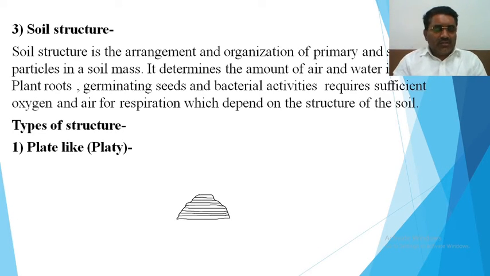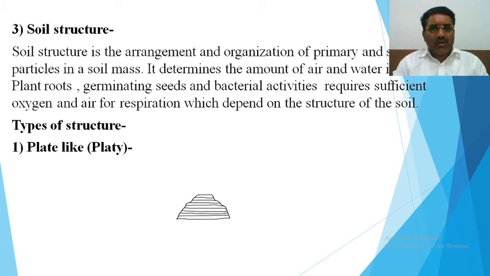Next characteristic is soil structure. Soil structure is the arrangement and organization of primary and secondary particles in the soil mass. How the soil particles, primary or secondary, are arranged and organized in the soil is called soil structure.